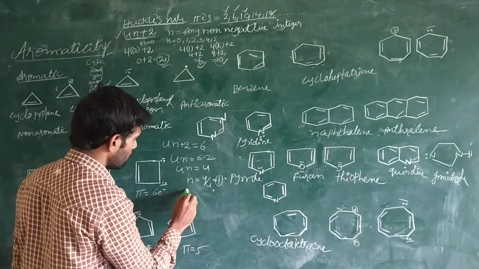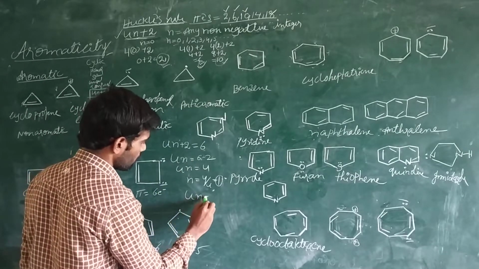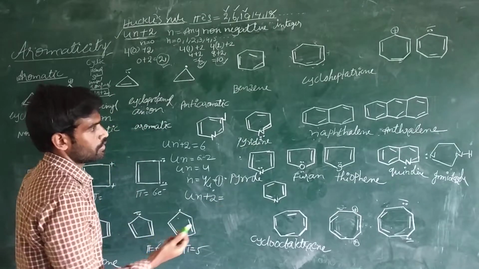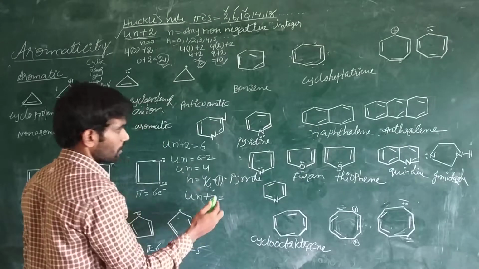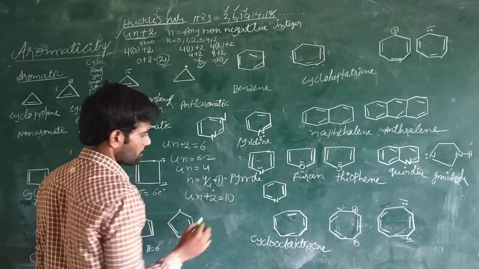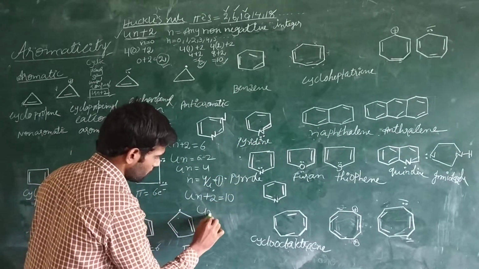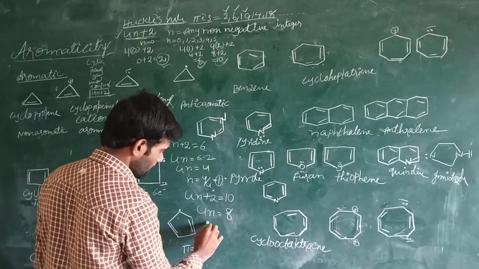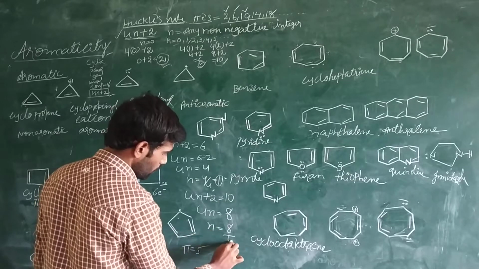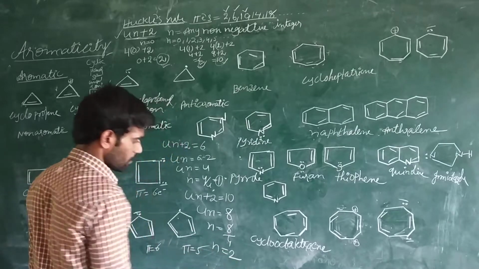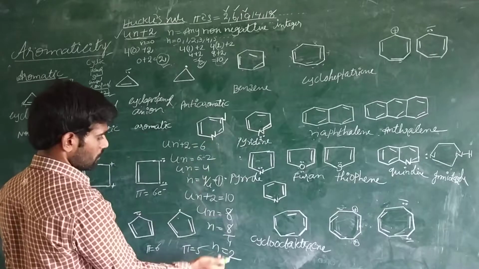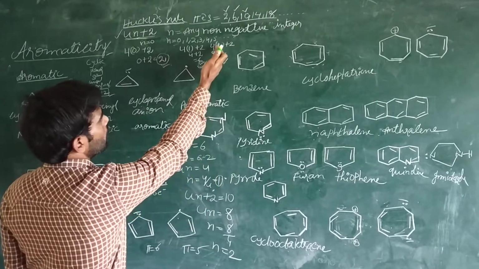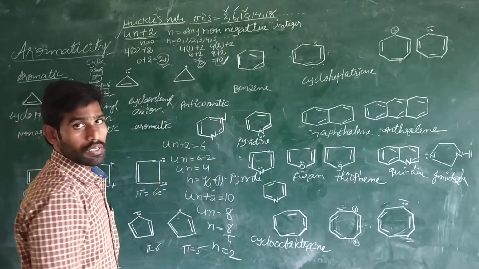Like that, for example, take naphthalene, which contains 10 pi electrons. 4n+2 is equal to 10, so 4n is equal to 10 minus 2, which is 8, n is equal to 8 by 4, n is equal to 2. That means if n is equal to 2, how many pi electrons? 10 pi electrons.